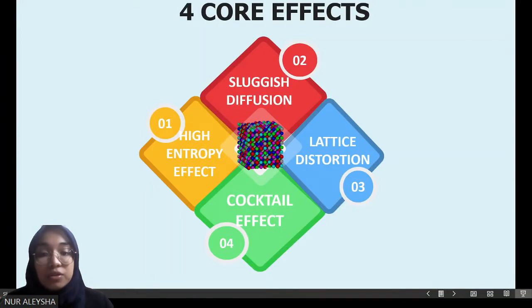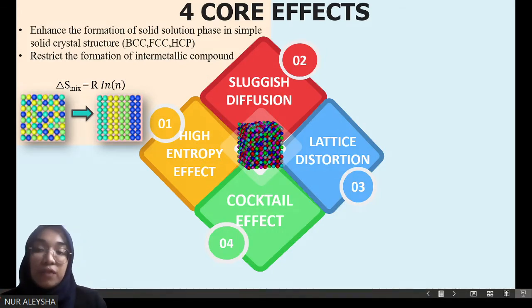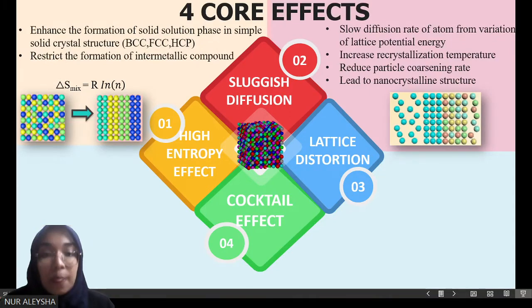Next, moving on to the four core effects. First, high entropy, which mainly refers to its main characteristic, which exhibits formation of simple solid crystal structures, such as BCC, FCC, and HCP. And then the sluggish diffusion, which discusses different diffusion rates for each element in high entropy alloy.